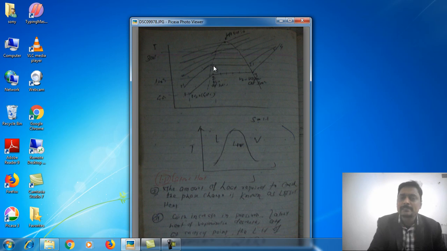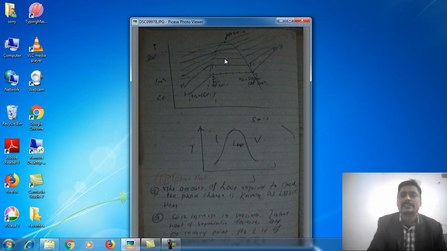Okay, suppose that on this line the pressure increases. As the pressure increases, we observe that the latent heat decreases. The value of S3 dash minus S2 dash is less than that of S3 minus S2. So as the pressure increases, latent heat decreases.